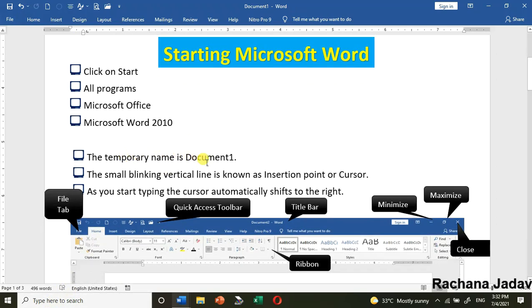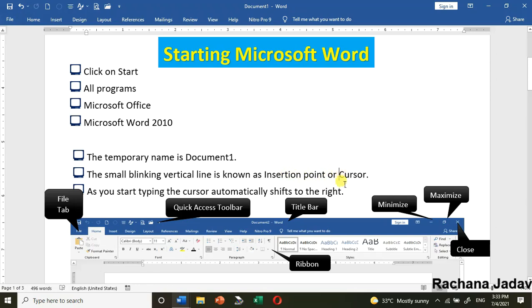Next, temporarily the name given is Document 1. You can see here the temporary name is Document 1. And as you go for a new document, it will give Document 2, Document 3, if you have not saved it under another name. A small blinking vertical line is known as the insertion point or cursor.